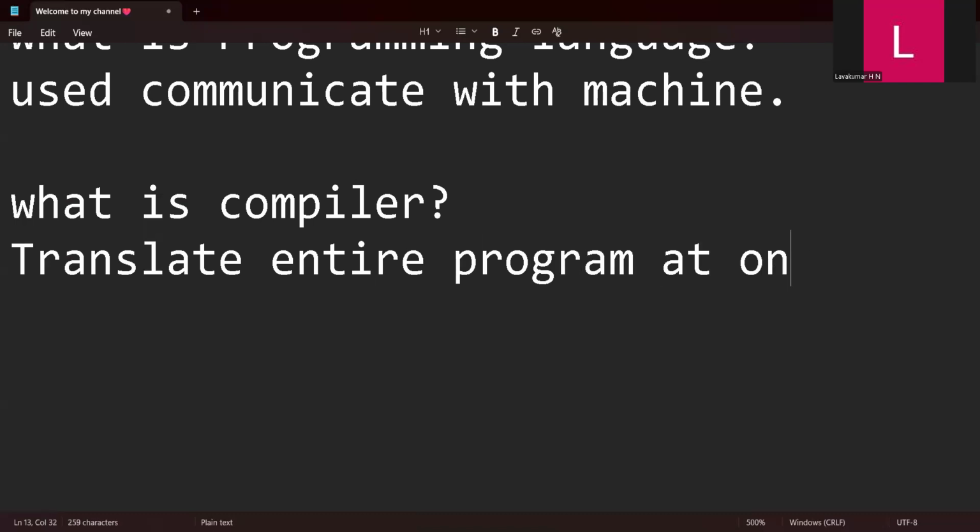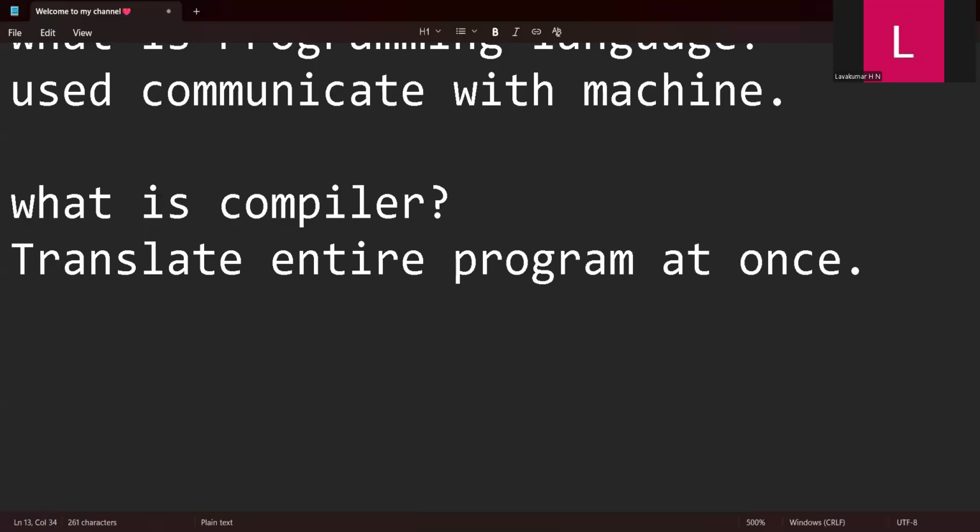Okay, so how will this translation happen? I will tell you. You will write a program, a Python program. Tomorrow I will write a Python program and show you. So you will write a Python program, and this Python program will be converted into a machine understandable language.